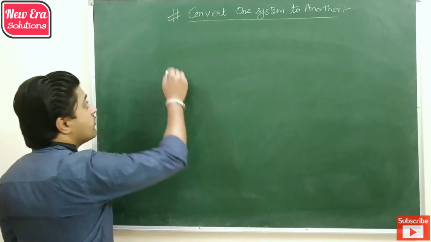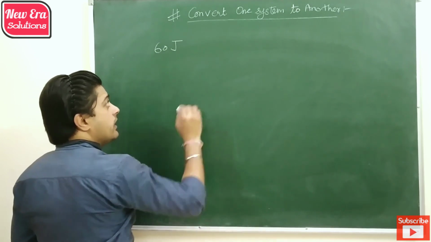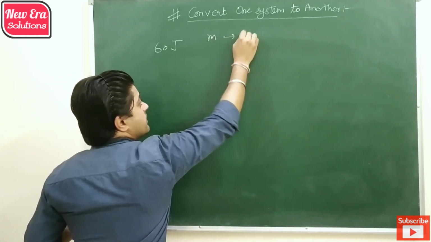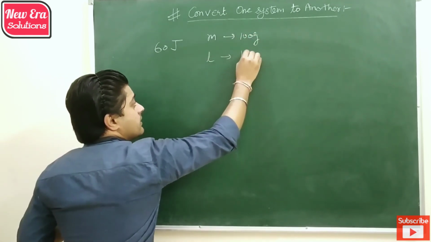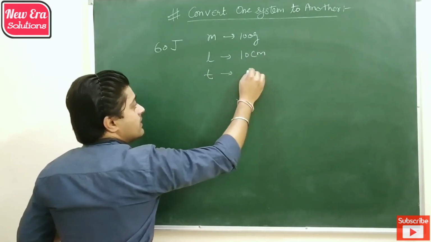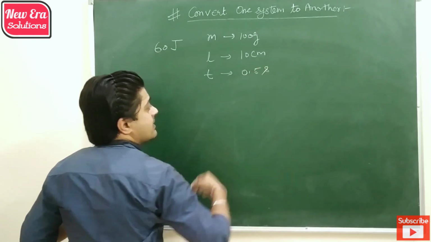We are going to convert 60 joule energy into a system in which mass is measured as 100 gram, length is measured as 10 centimeter and time is measured as 0.5 second.